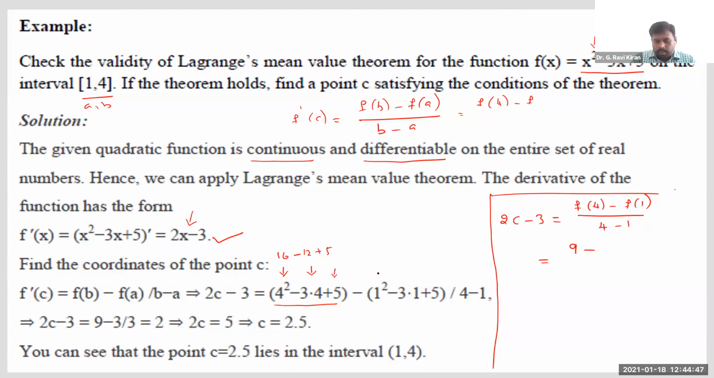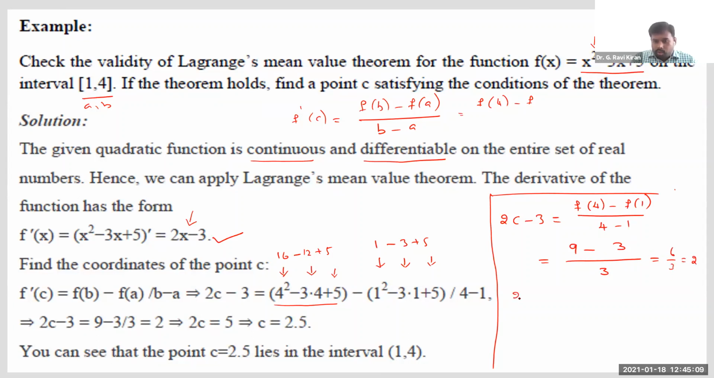Here I'm substituting x is equal to 1: 1 square minus 3 into 1 plus 5. So 1 square is 1, minus 3 plus 5. So 6 minus 3, we get f of 1 as 3, and 4 minus 1 is also 3. So how much is it? 9 minus 3 is 6, 6 by 3, so we get it as 2.